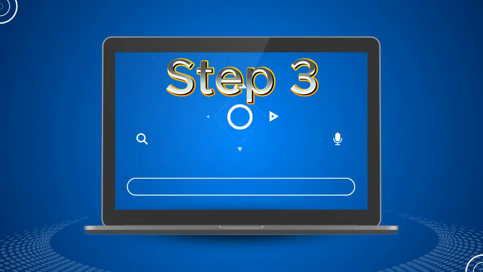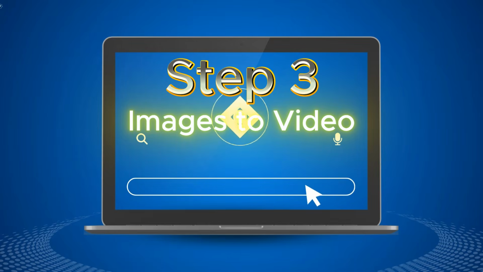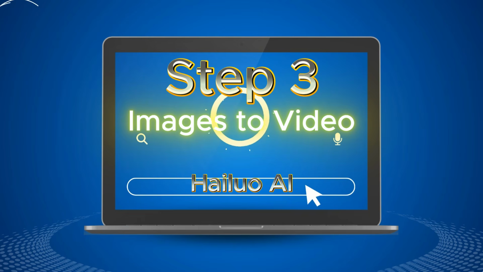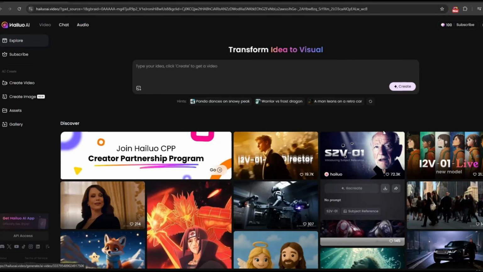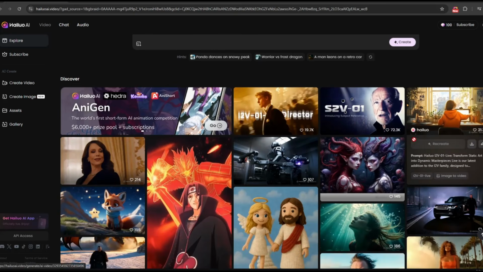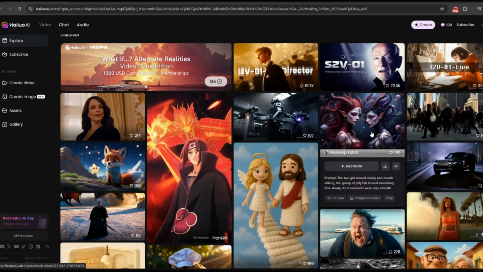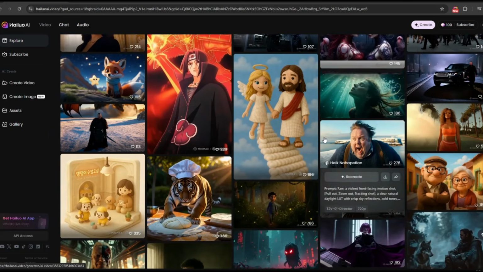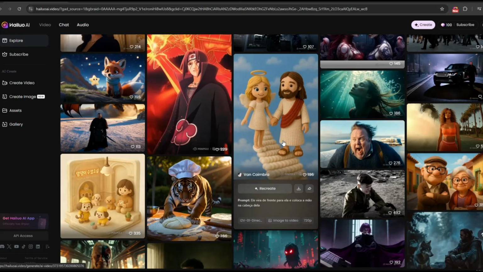Step 3. Image to video. We'll use Hilo AI to bring our images to life. Hilo AI is a creative tool that transforms still images into dynamic videos using advanced AI animation techniques. It allows users to animate characters, scenes, or concepts with lifelike motion, making it ideal for storytelling, content creation, and